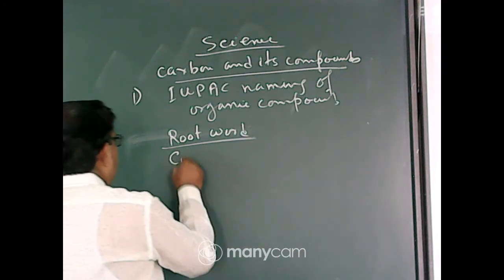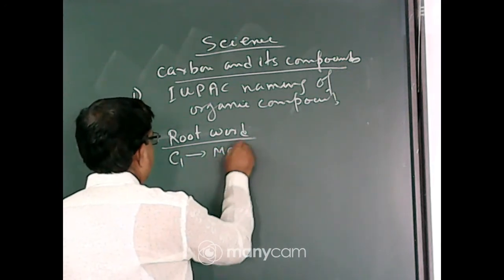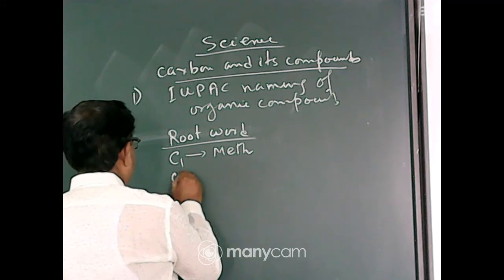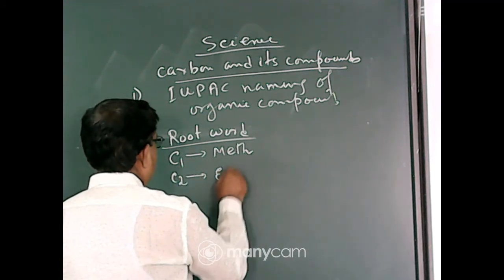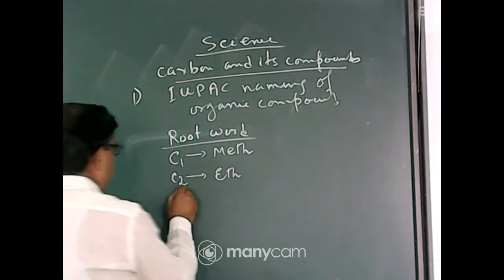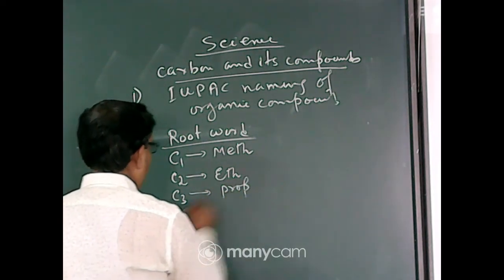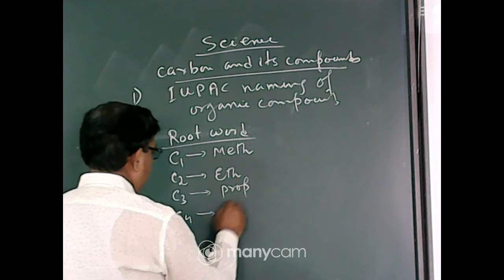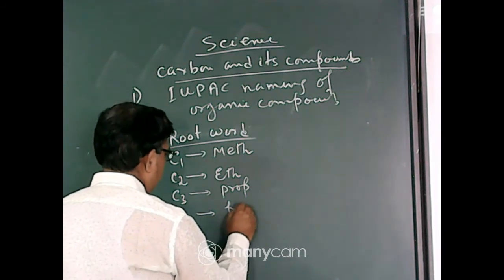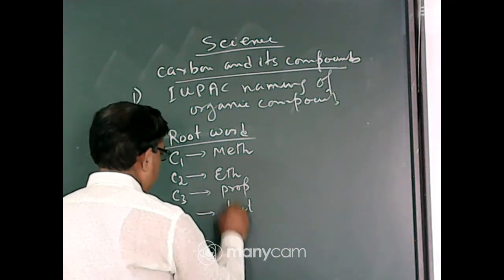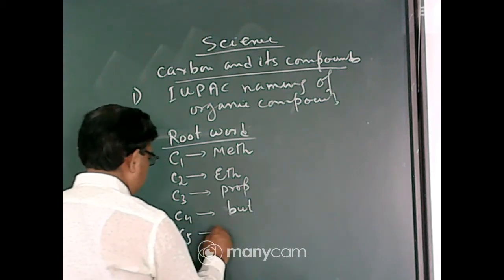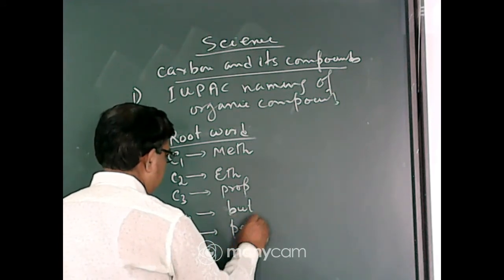If one carbon atom is present, then it is known as meth. If two carbon atoms are present, then it is known as eth. If three carbon atoms, then it is known as prop. If four carbon atoms, then it is known as but, B-U-T, but. Five carbon atoms, it is known as pent.